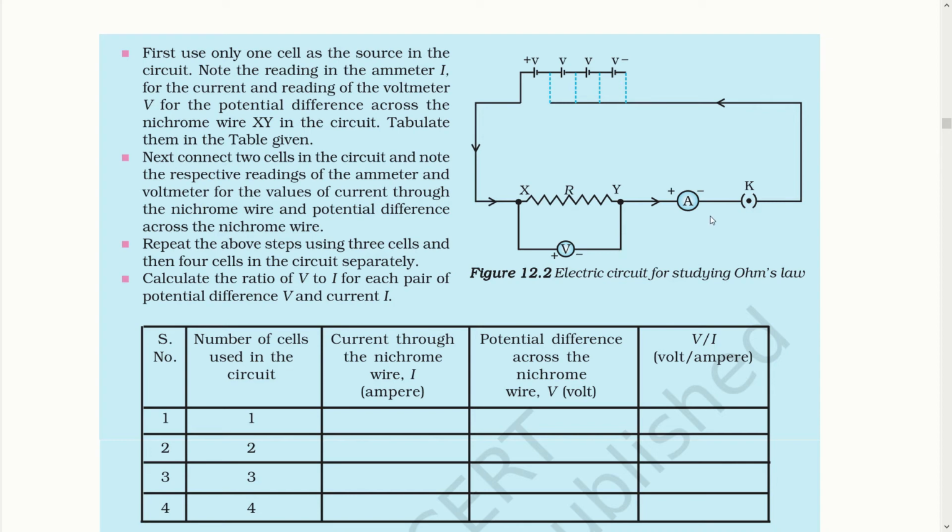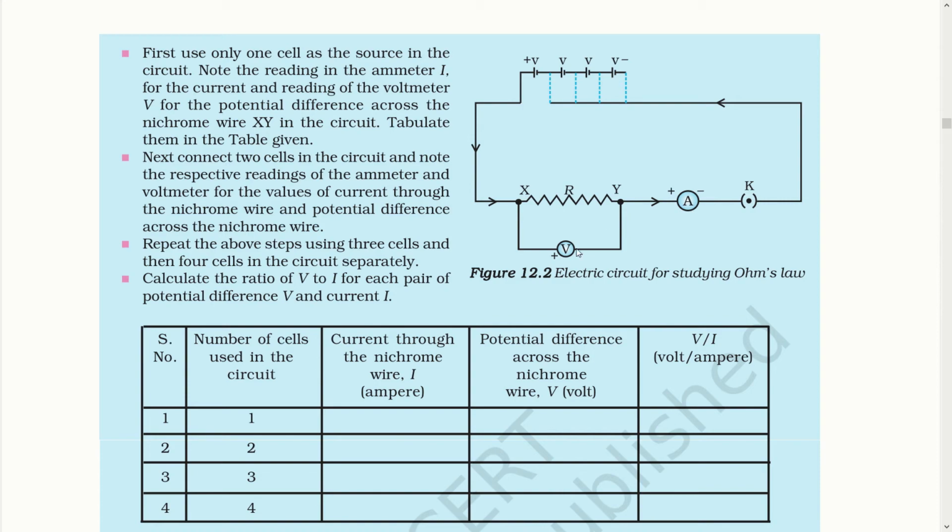In the circuit, the ammeter is connected in series to note the current, while the voltmeter is connected across the 2 conducting points X and Y to note down the voltage of the circuit. A key is there to control the current. Now, while doing this experiment, Ohm noted the reading for each voltage and each current.